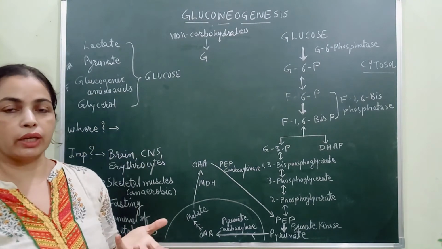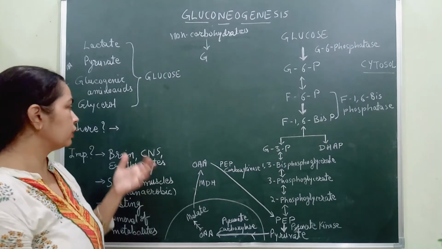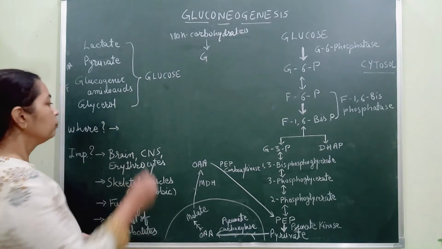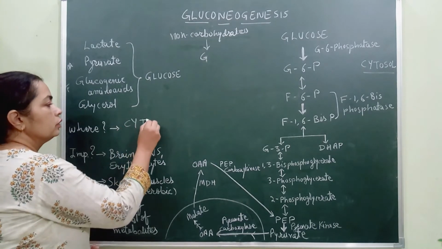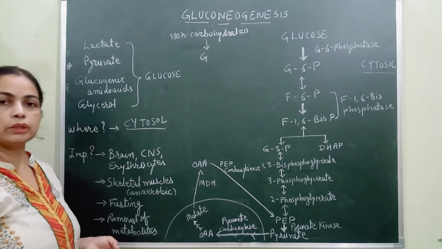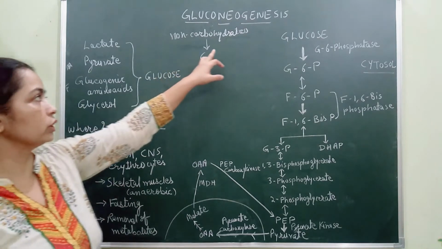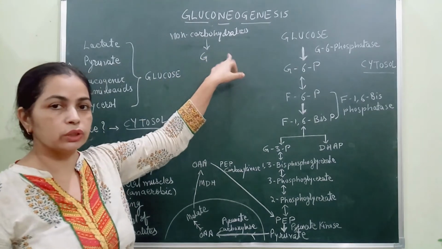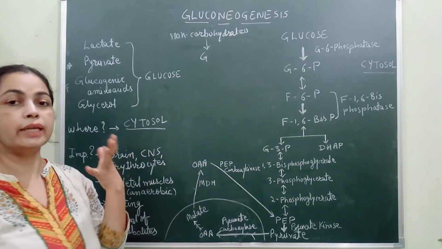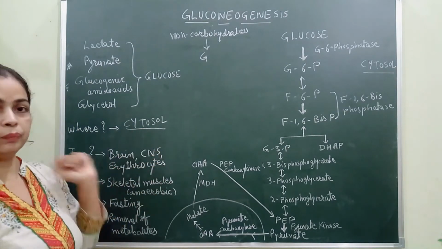Now, where does this process take place in the body? Like we have seen for glycolysis and the Krebs cycle, this process also has a specific site, and that is the cytosol. The majority of the steps for generation of glucose through gluconeogenesis take place in the cytosol because the required enzymes are there.